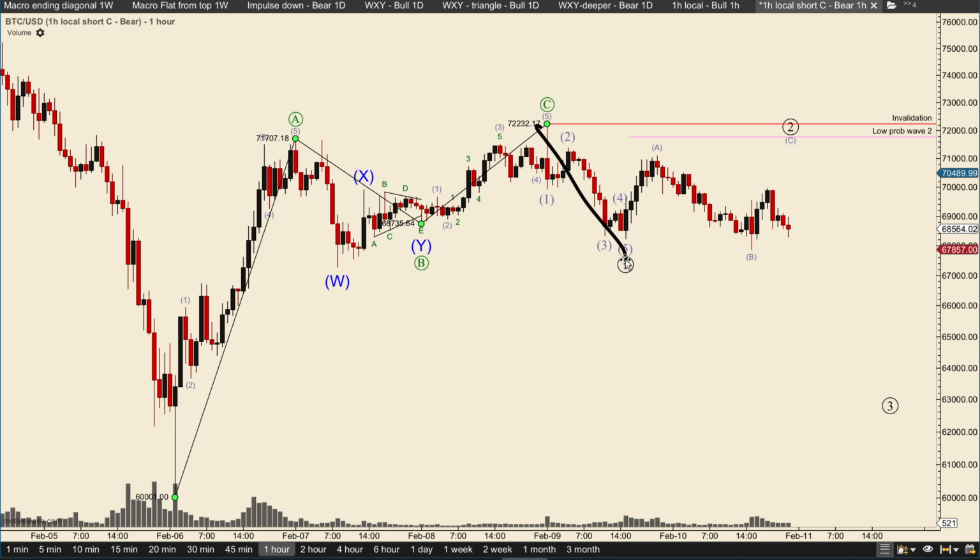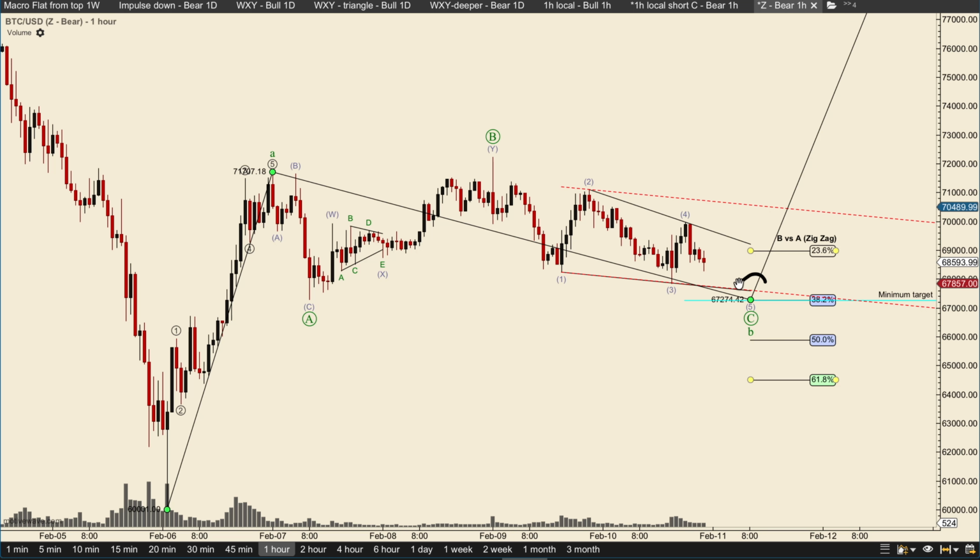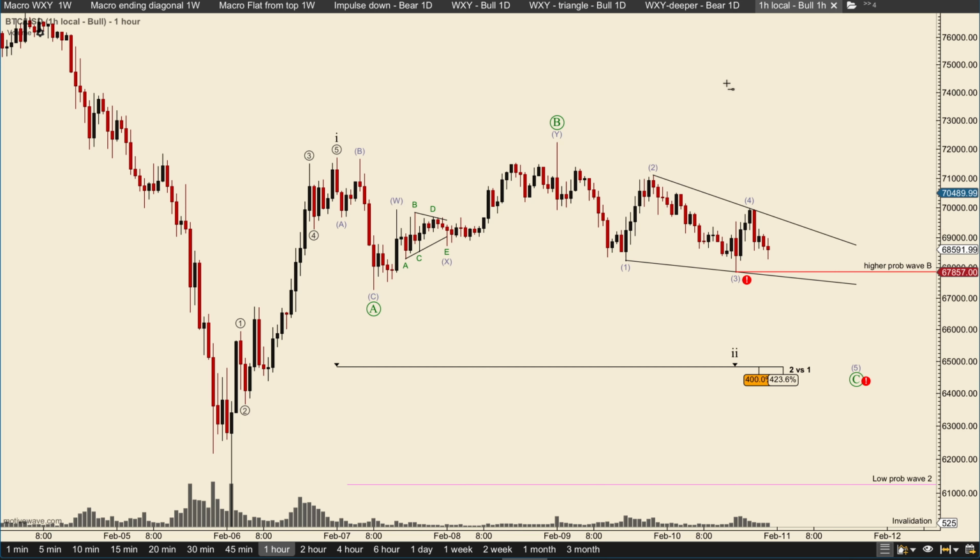So 1, ABC in a wave 2, and if we hit this, then it's a low probability of wave 2, and if we take out this, this is the invalidation for this scenario, meaning that we are not really done here with the correction. So yeah, keep in mind the invalidations. Invalidate them one by one. If we take out this, triangle is no longer valid, and then if we take out this, higher probability for a wave B, and also the only bullish scenario.